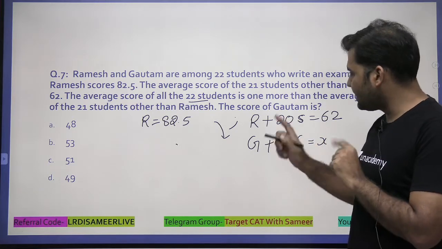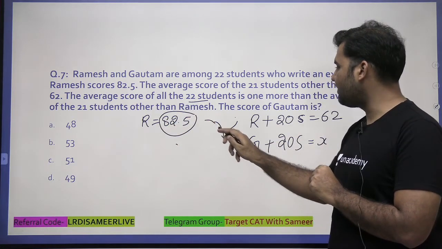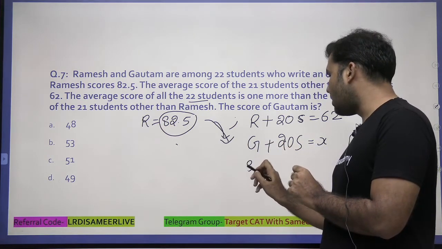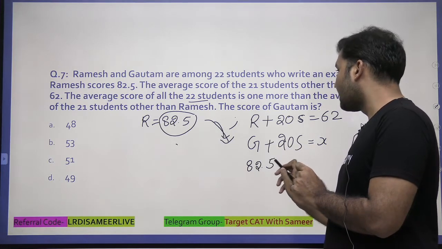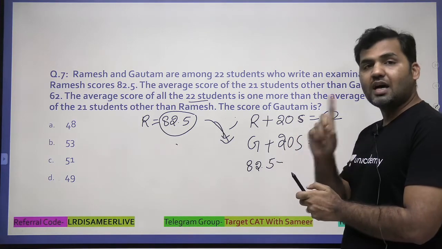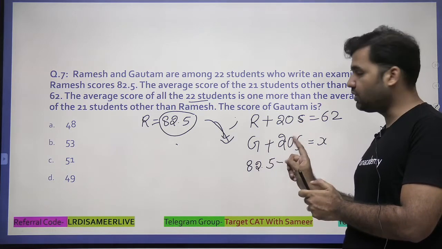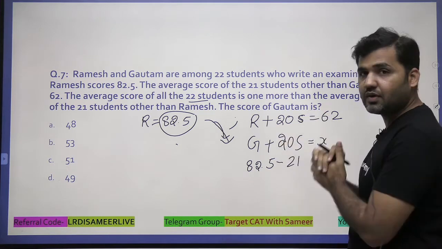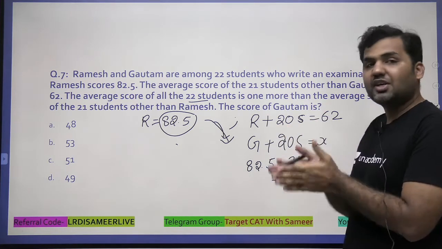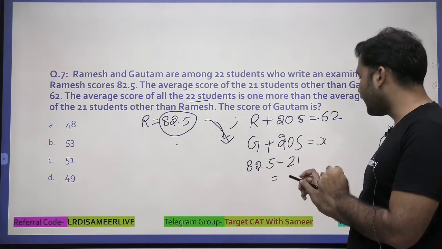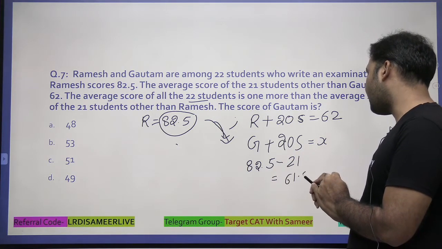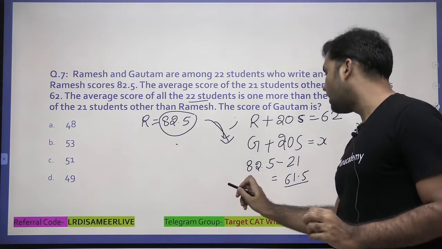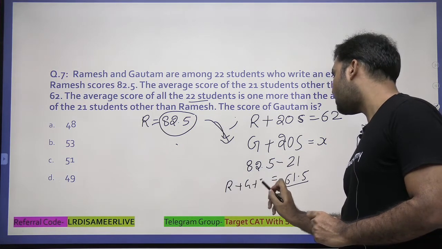If a value of 82.5 enters and increases the average by 1, Ramesh has given 21 to these 21 students, and the rest must be kept by Ramesh. The value kept by Ramesh is 61.5, and that is the average of Ramesh, Gautam and the 20 students.